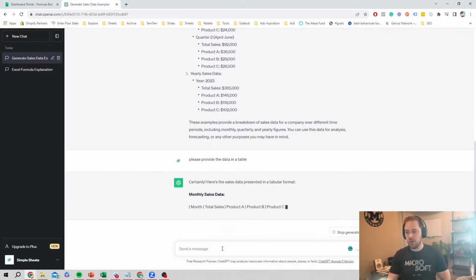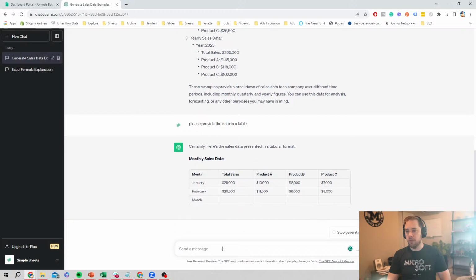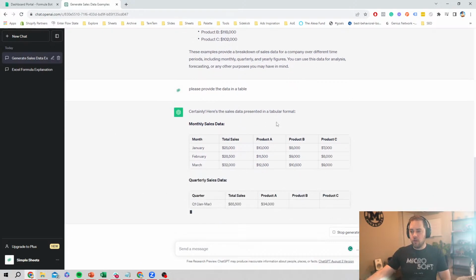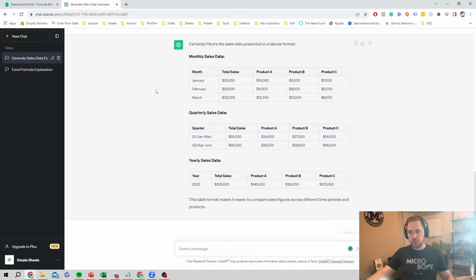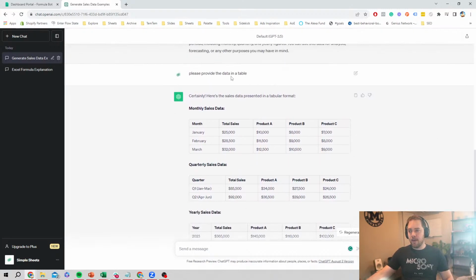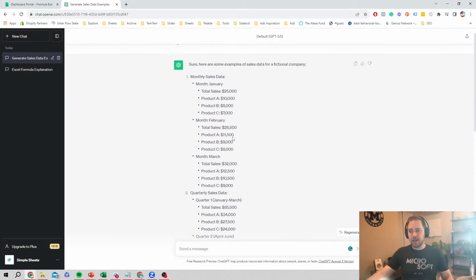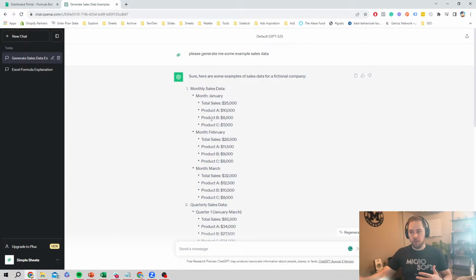And you'll see it's just going to then start to break it out in a table. Now, one of the things you'll see here, this is already us taking advantage of the context in the single conversation that we were just talking about, right? So I didn't have to tell it what the data was. It knew what data I was asking for because I have data up in the conversation, or the question that I asked before, right? So I don't have to give it that context again.